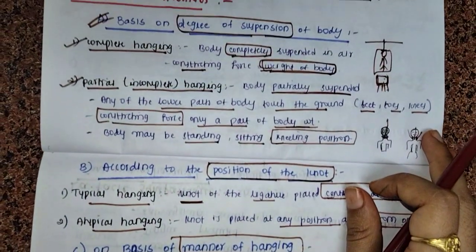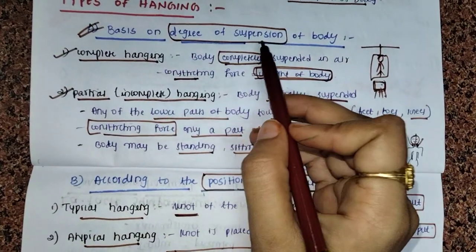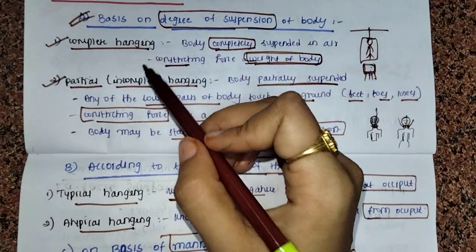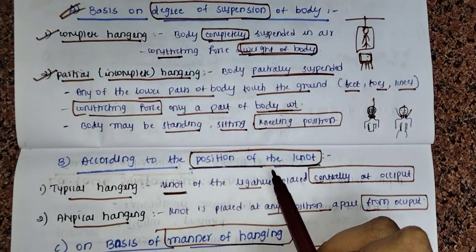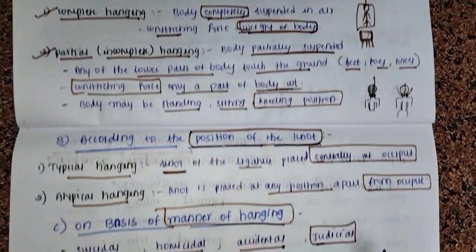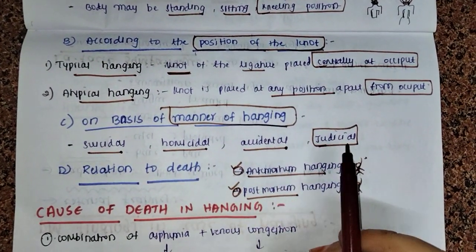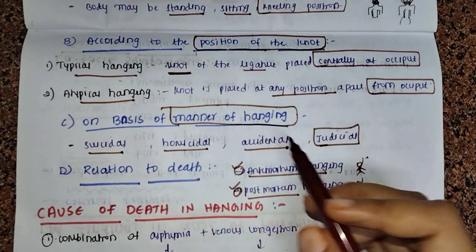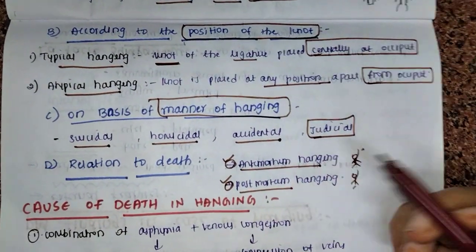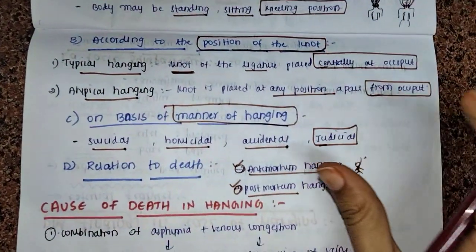So how is it classified? One is on the basis of the degree of suspension: complete, incomplete. On the position of the knot: typical, atypical. On manner of hanging: suicidal, homicidal, accidental, judicial. Relation to death: antemortem and postmortem. So now hanging occurs like this.